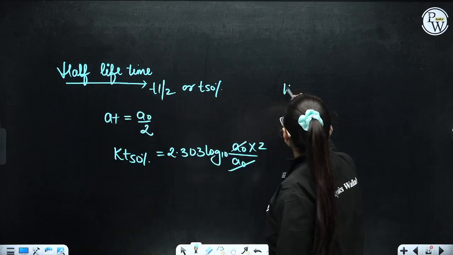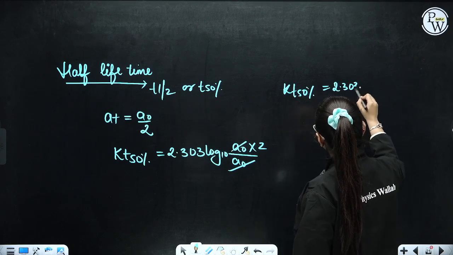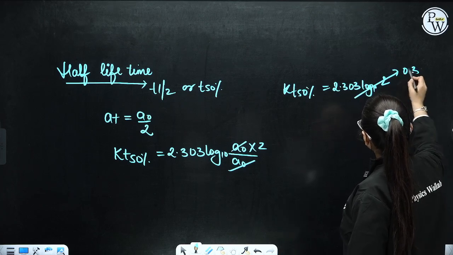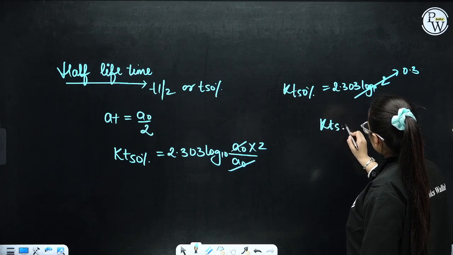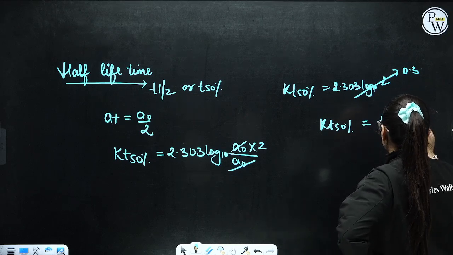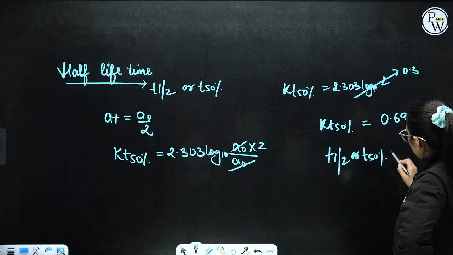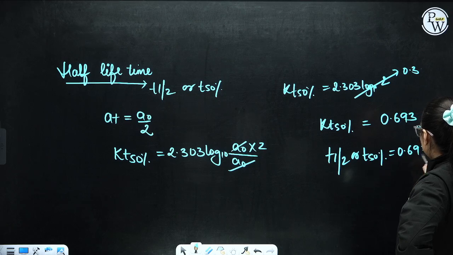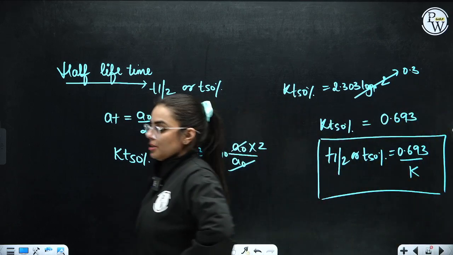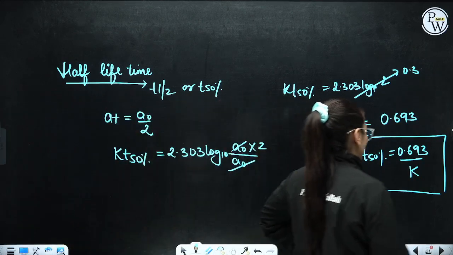Now this is k T 50% is equivalent to 2.303 log to the base 10 of 2. Log 2 value is 0.3. That means k T 50% comes out to be 0.693. So T half or T 50% comes out to be 0.693 by k. So this is also one formula for your half-life time. I hope this is clear and fine to everyone.